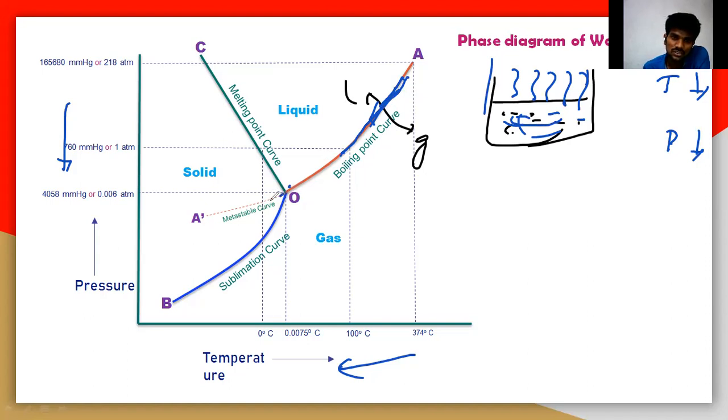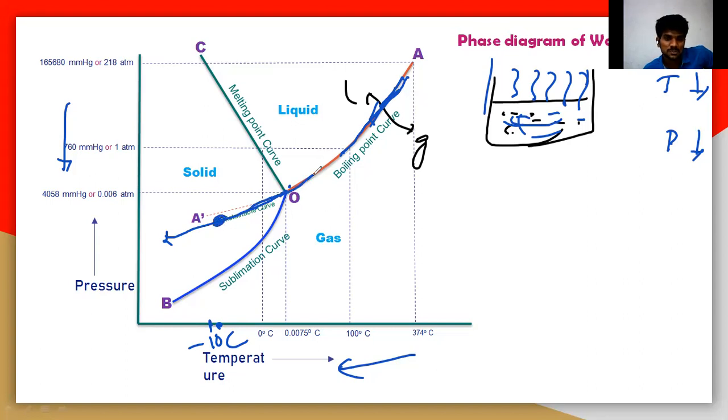After this there must be a conversion to the solid phase. But even if you are moving below 0 degrees, it is extended to this OA dash. Let us take minus 10 degrees Celsius. At minus 10 degrees Celsius, this particular curve moves like this.